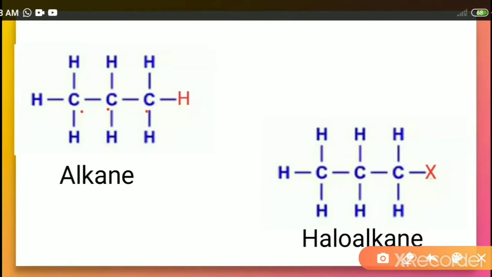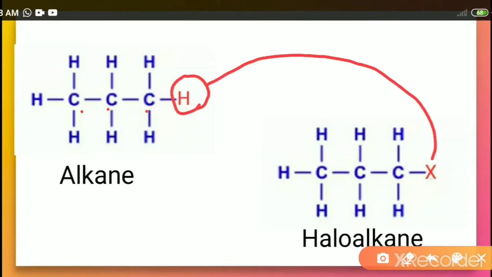So when one of the hydrogen atoms from the alkane is replaced by a halogen atom, which is represented by X, then it is called a haloalkane. The word halo relates to halogens. That means when there is a replacement of hydrogen in an alkane by a halo group or halogen atom, then instead of saying alkane, we can call it a haloalkane.